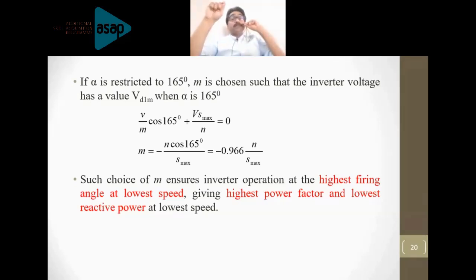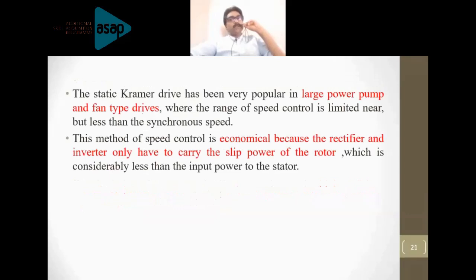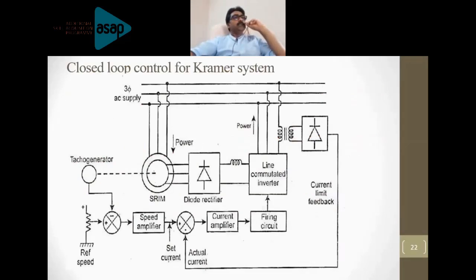And the maximum firing angle which we can apply is 165 degrees. Therefore, the equation will become V by M cos 165 degrees plus V S max by N, which is equal to 0. From that, you can get the value of the turns ratio: M is equal to minus 0.966 into N by S max.